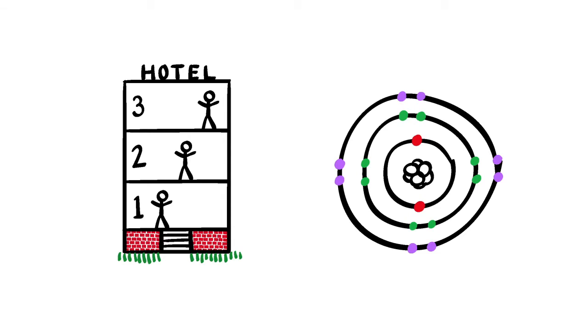Electrons work kind of similar to people in that analogy. The electrons on the first shell, that's the closest to the nucleus, have the least potential energy because you could kind of say that they want to be relatively close to the nucleus. Want is anthropomorphizing them, but they have a tendency to be closer to the nucleus. Electrons in the second shell have a little more potential energy because they're a little farther away from the nucleus. And the third shell in this diagram has the most potential energy because those electrons are even farther from the nucleus. And so there's a little bit of a draw to fall back down.